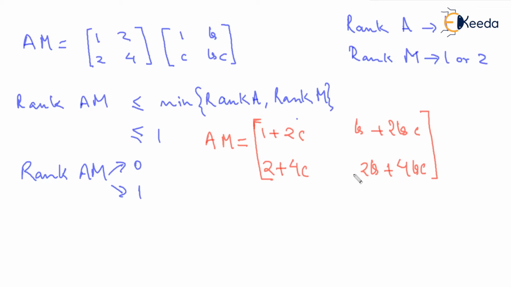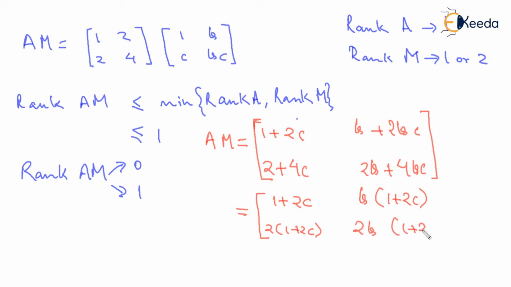If you see, if this 1 plus 2C becomes 0, definitely 2 plus 4C will also become 0. Why? Because 2 plus 4C is just 2 times of 1 plus 2C. If you observe, this is actually 1 plus 2C, this is 2 times of 1 plus 2C, this is B times of 1 plus 2C, and this is 2B times of 1 plus 2C. Clear? Taking 2B common, we will see this.